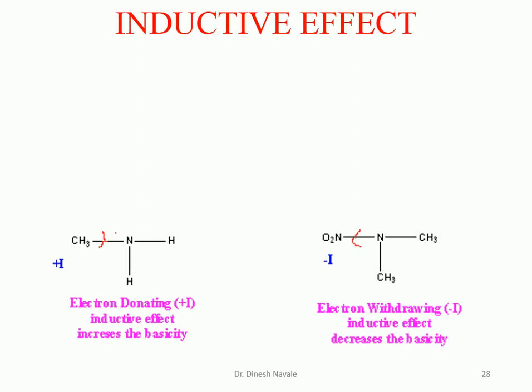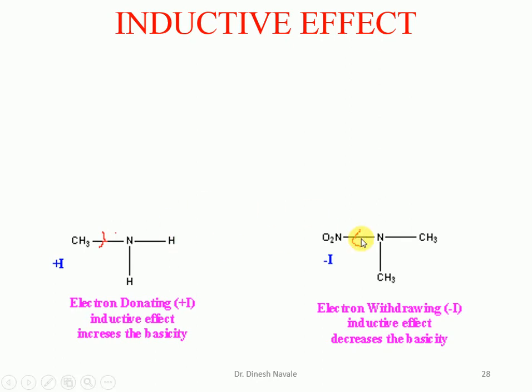Inductive effect. Now how does the inductive effect contribute to the stability of the base or the strength of the base? We have the first example, which is methylamine, and the second example, which is nitro-substituted dimethylamine. The methyl group shows the plus I effect, whereas the nitro group shows the minus I effect. By the plus I effect, methyl will donate electrons to the nitrogen. So the more electrons on nitrogen, the more electrons are available for donation.